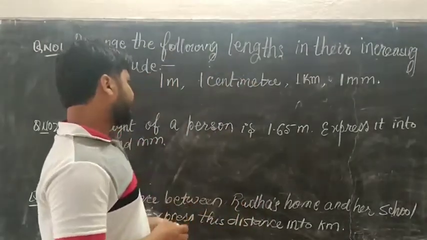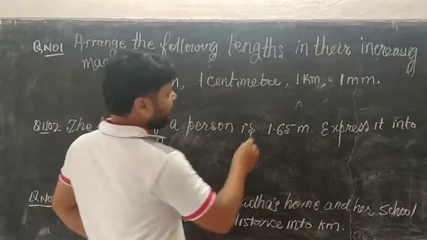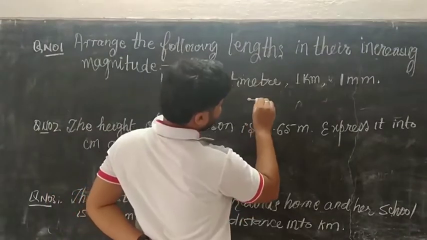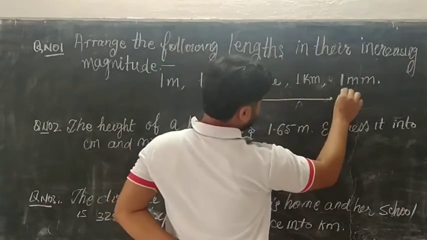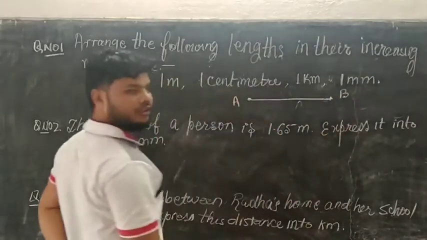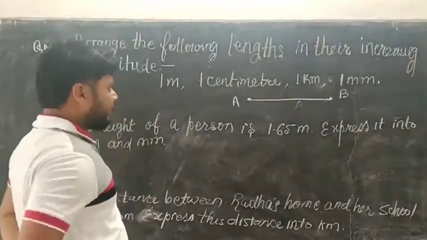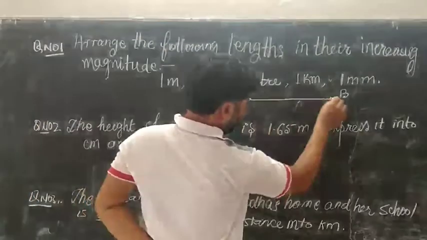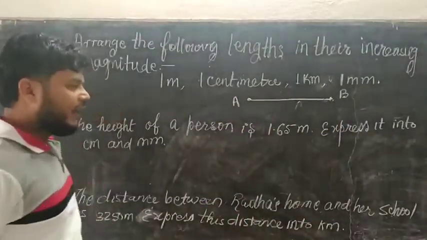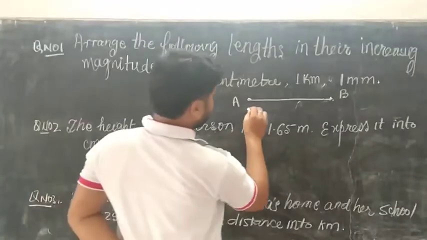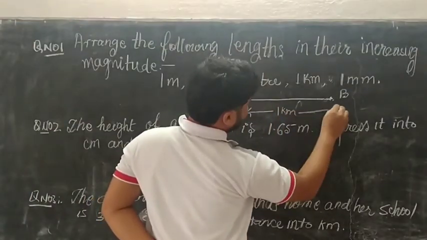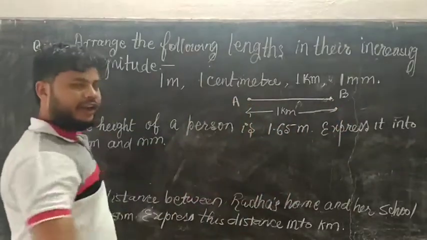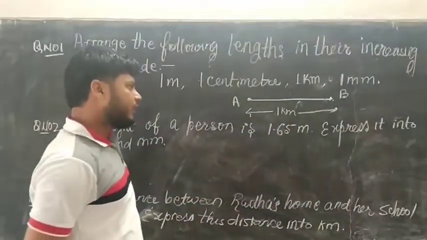For example, we have two points, point A and point B. Suppose the distance between A and B is 1 kilometer.